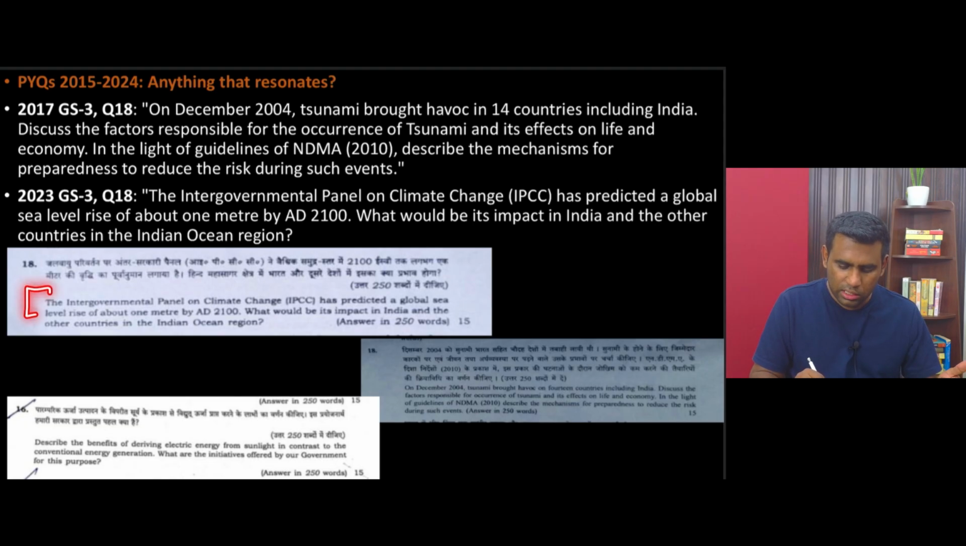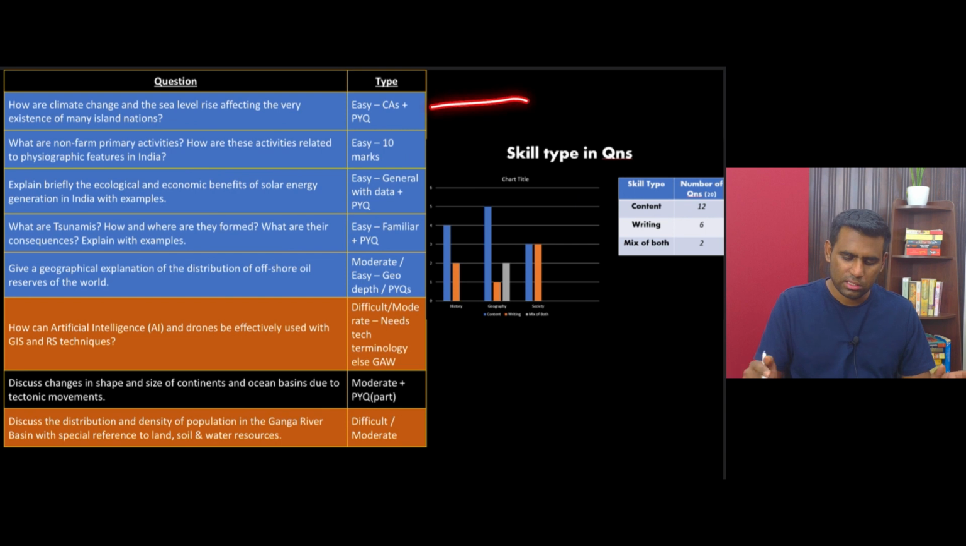You see here, the Intergovernmental Panel on Climate Change has predicted a global sea level rise of about 1 meter. What would be its impact in India and other countries in the Indian Ocean region? It's the same question that is asked here. That's why this is an easy question.